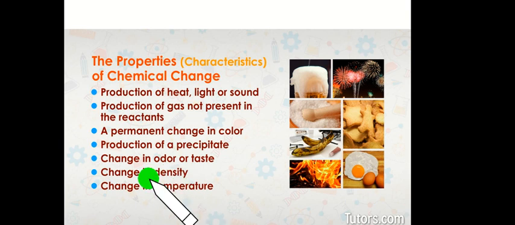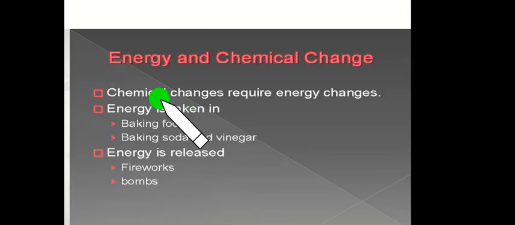The mass of a substance undergoing a chemical change is generally altered. However, it may be noted that the total mass of the substances involved in a chemical change remains the same. Hence, mass is neither created nor destroyed during a chemical change. This is called the conservation of mass. The significant properties are production of heat, light and sound during a chemical change, production of a gas not present in the reactants, a permanent change in color or production of a precipitate, change in odor or taste, change in density, or change in temperature.